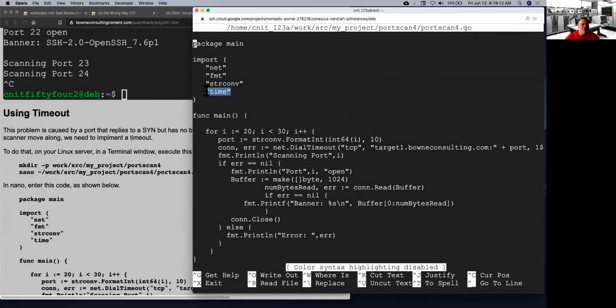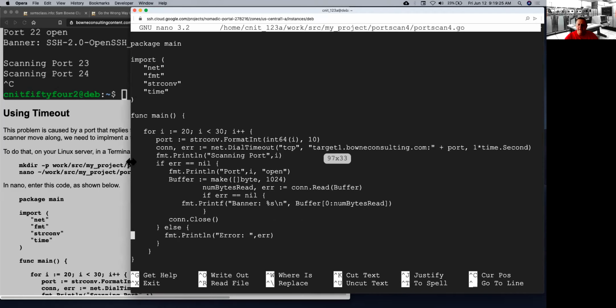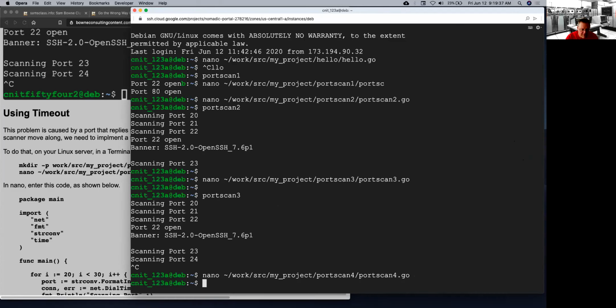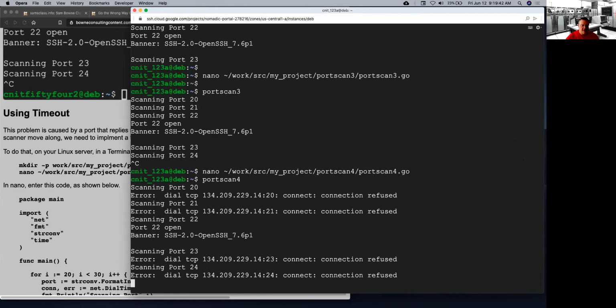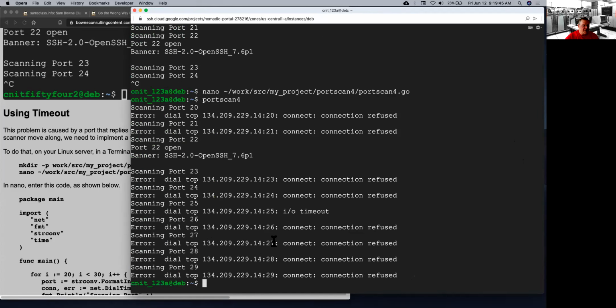banner. So now I import the time library, and down here I don't do anything else except specify the time up here. Time is 1 times time.Second. That will tell it to only wait for 1 second on this connection before timing out. So that should solve this problem and make my banner grabber a little less painful. And there you go. Now it gives up after 1 second and moves on, so I can now scan more ports.